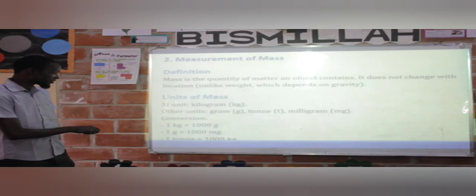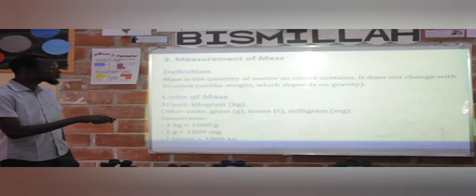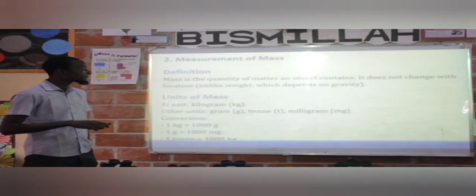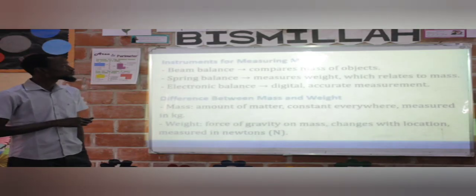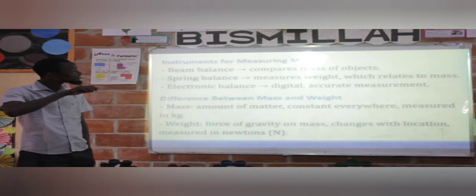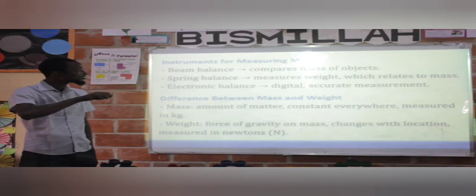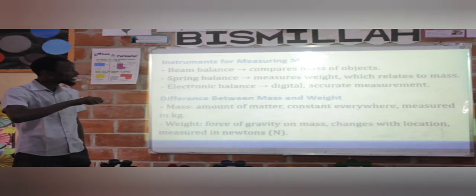How do you convert them now? 1 kilogram is equal to 1,000 grams. 1 gram is equal to 1,000 milligrams. And 1 ton is equal to 1,000 kilograms. Quickly. Instruments for measuring mass: we have beam balance, spring balance, and electronic balance.